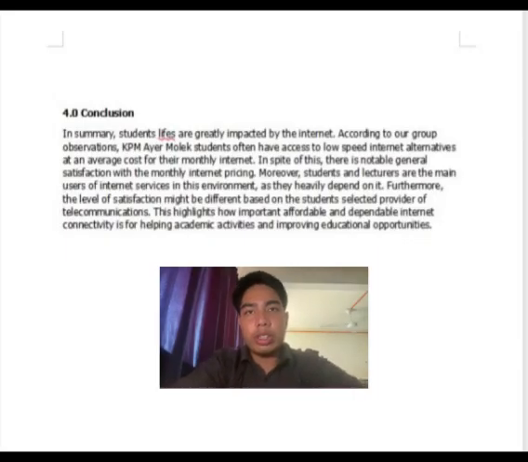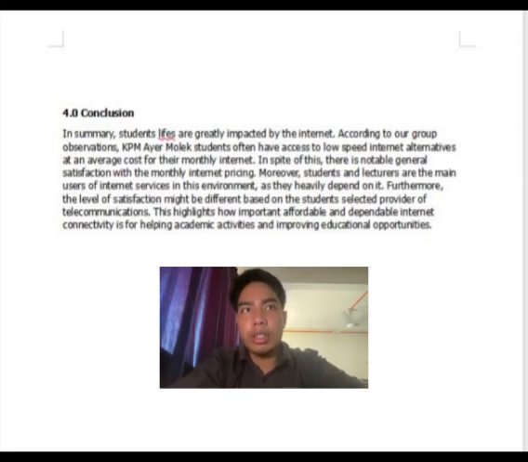So for the conclusion, students here are greatly impacted by the internet. According to our group observation, KPM Ayer Molek students often have access to low speed internet alternatives at an average cost for their monthly internet. In spite of this, there is notable general satisfaction with the monthly internet pricing.